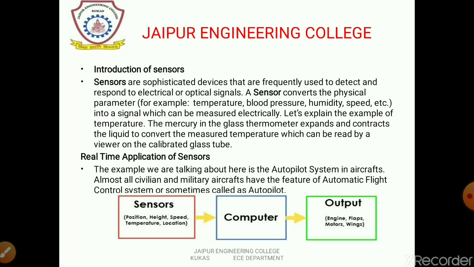Or a sensor can be defined as a device that detects and responds to some type of input from the physical environment. The specific input could be light, heat, motion, moisture, pressure, or any one of the great number of other environmental phenomena. The output is generally a signal that is converted to a human-readable display at the sensor location or transmitted electronically over a network for reading or further processing.